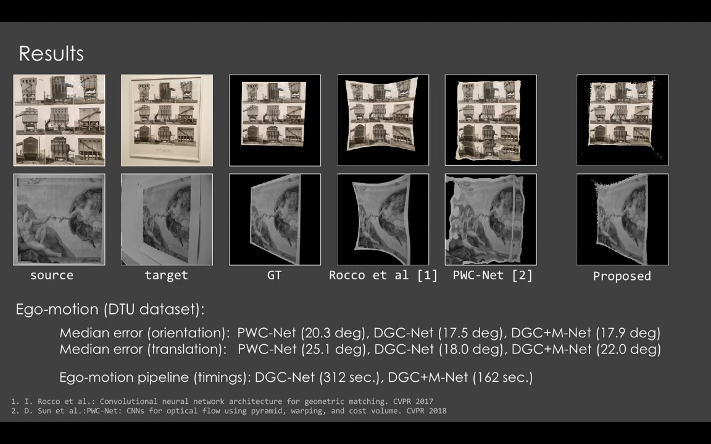The proposed approach outperforms all CNN-based methods. Interestingly, DGC+M-Net falls slightly behind DGC-Net in estimating relative pose. However, it achieves significant advantages in terms of computational efficiency, thanks to the predicted binary mask.